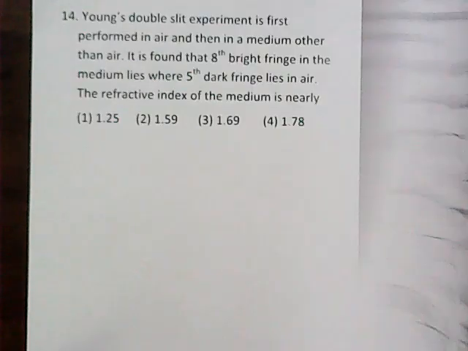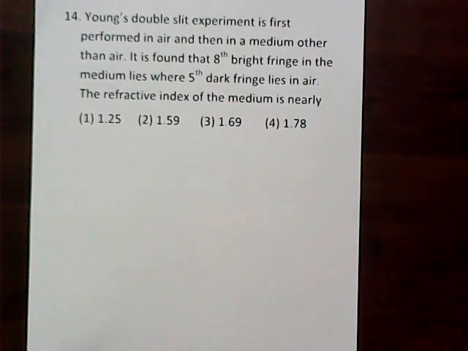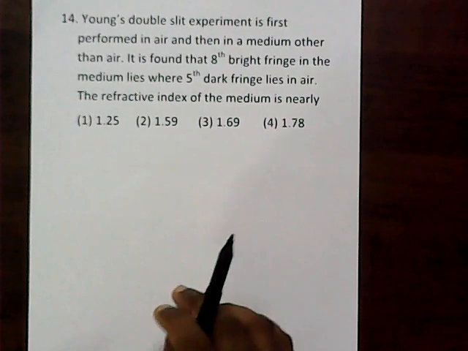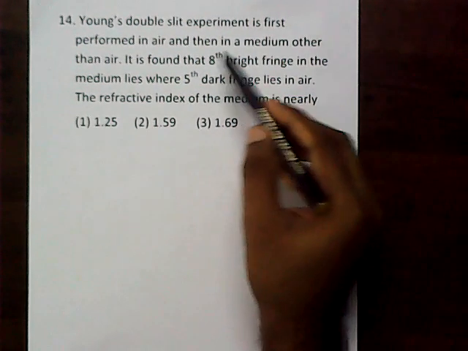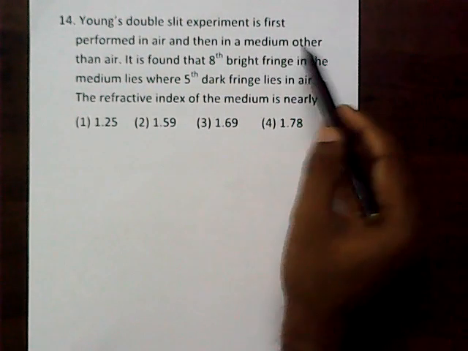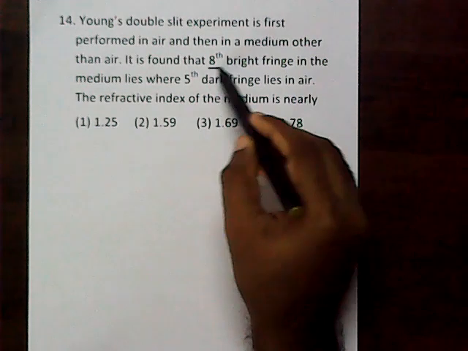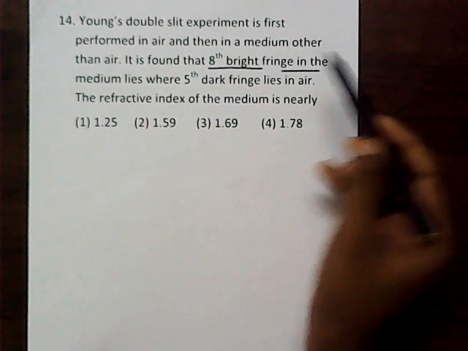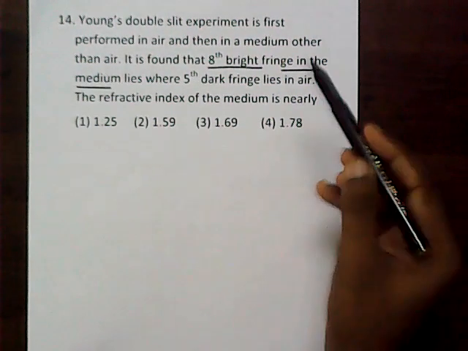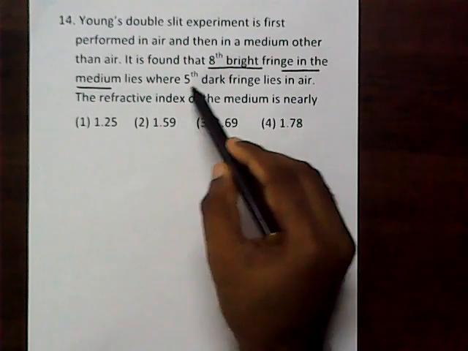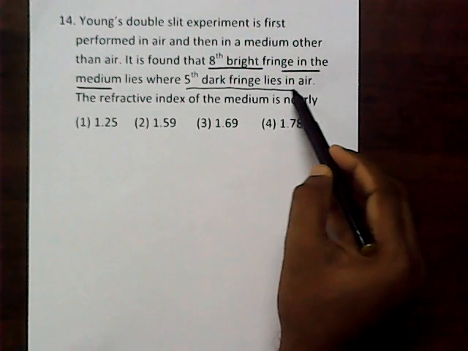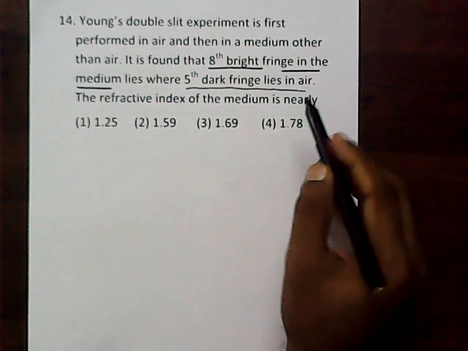Number 14. Young's double slit experiment is first performed in air, then in a medium other than air. It is found that the eighth bright fringe in the medium lies where the fifth dark fringe lies in air.